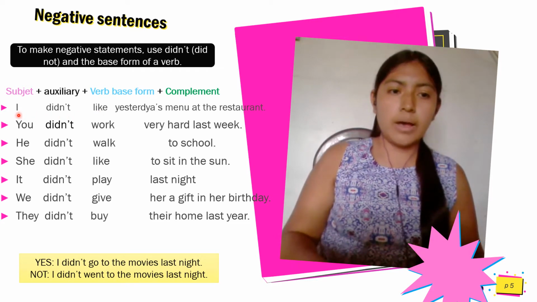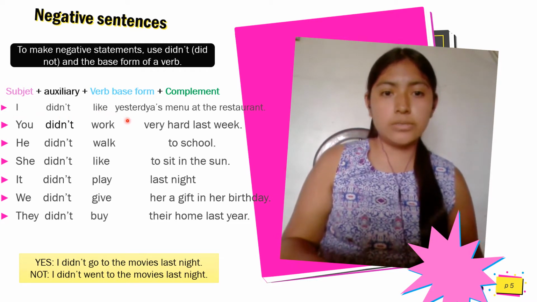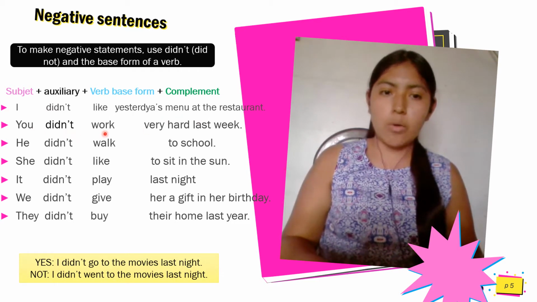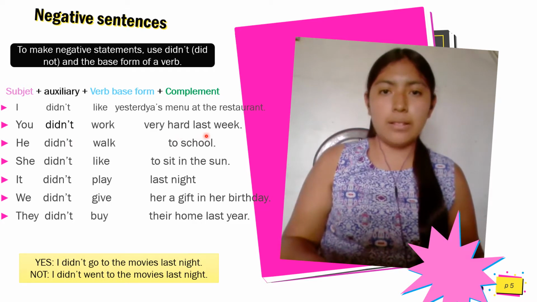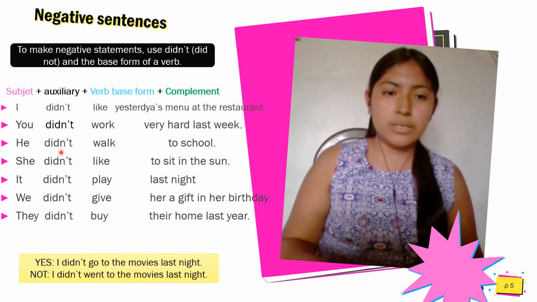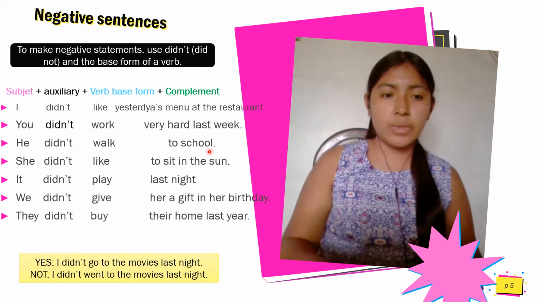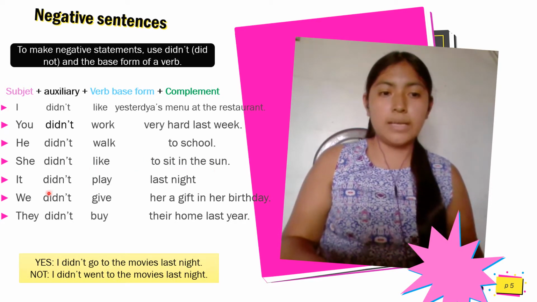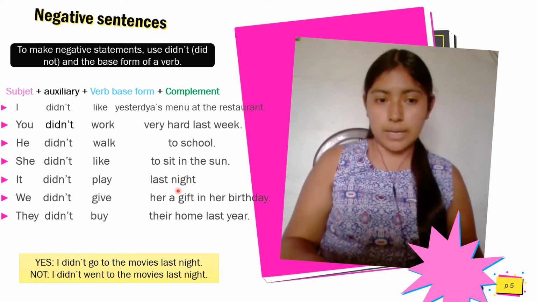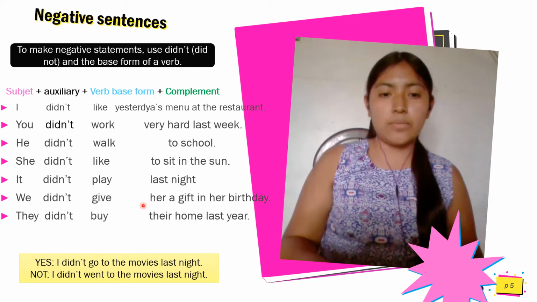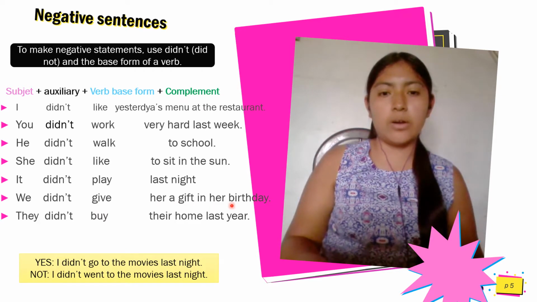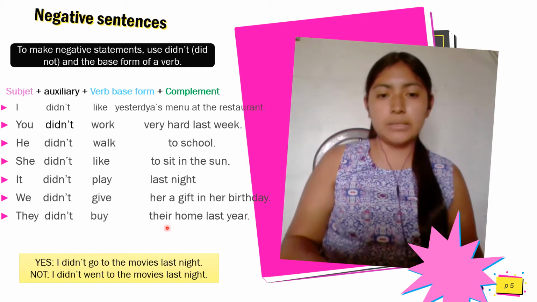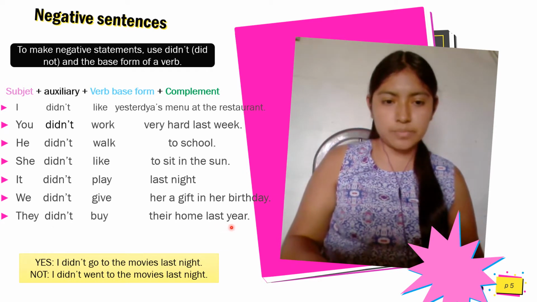For example: I didn't like yesterday's menu at the restaurant. You didn't work very hard last week. We didn't walk to school. She didn't like to sit in the sun. It didn't play last night. We didn't give her a gift on her birthday. They didn't buy their home last year.